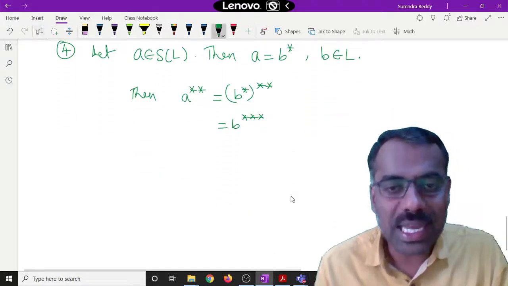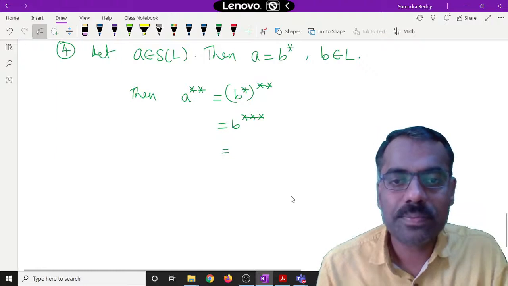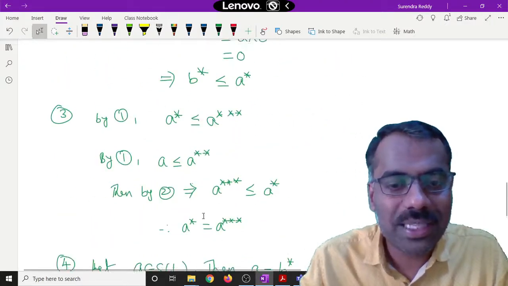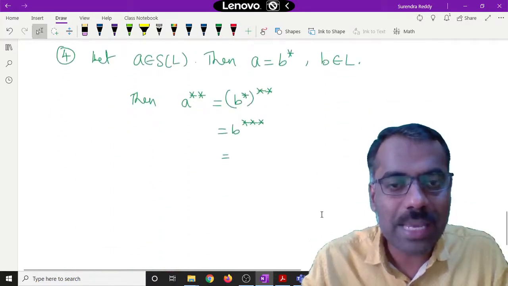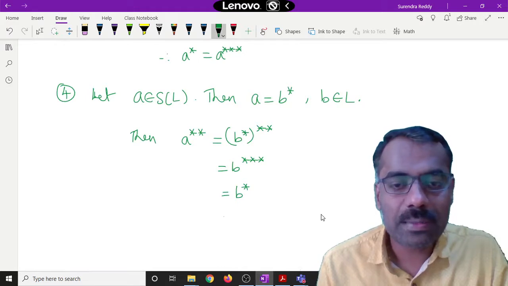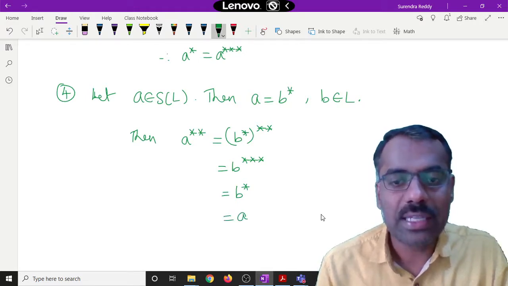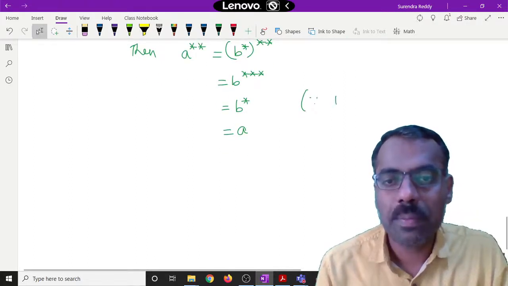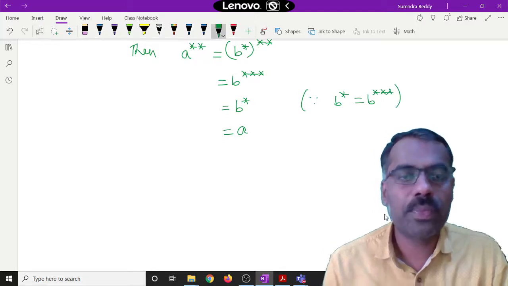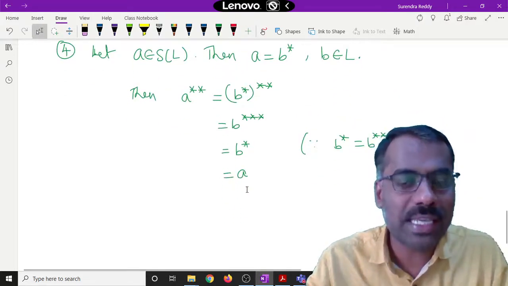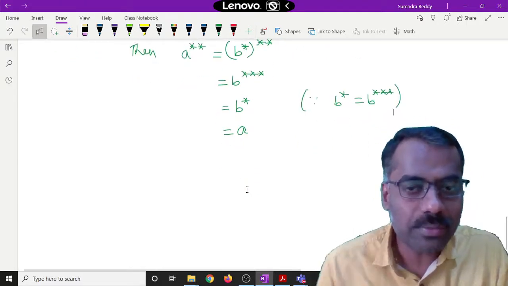But B triple star is the same as what, by 3? B star, which is the same as A. Is this clear? So what we are using here is that B triple star is the same as B star. Therefore, if A belongs to S of L, we proved that A is the same as A double star.